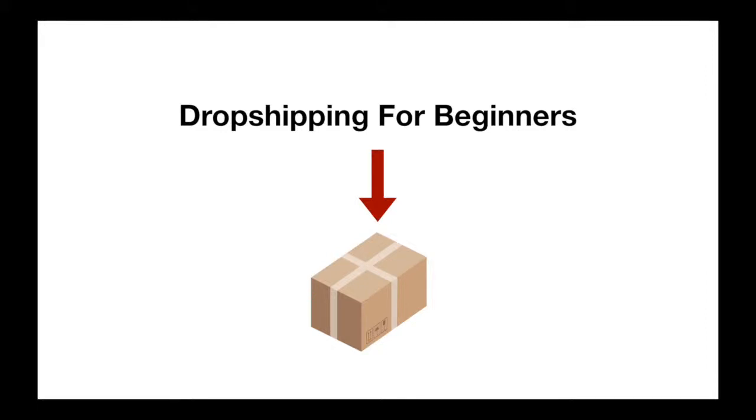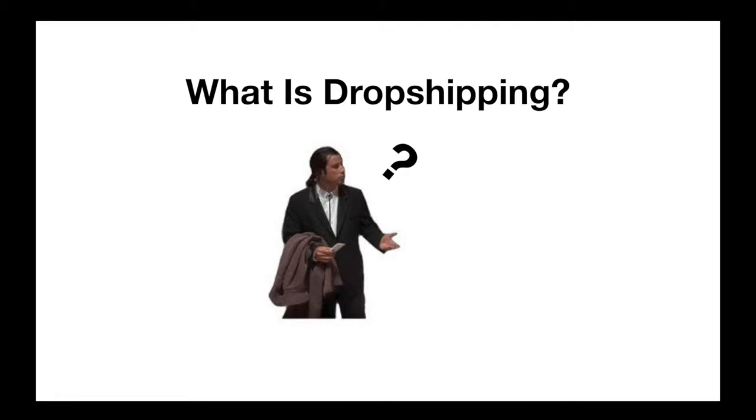And in this video, I'm going to be explaining what dropshipping is if you're a beginner looking to get started. So before I get started, let me first start off by explaining what dropshipping is. Dropshipping is where you're posting an item for sale online, and whenever somebody buys that product off of you from the listing that you posted, then you go to that website where you know you can get that item for a cheaper price. And instead of having that item shipped directly to you, you're going to have it shipped directly to the customer. So you don't have to worry about shipping anything out. You don't have to worry about any inventory that's going to be sitting in your garage or your closet.